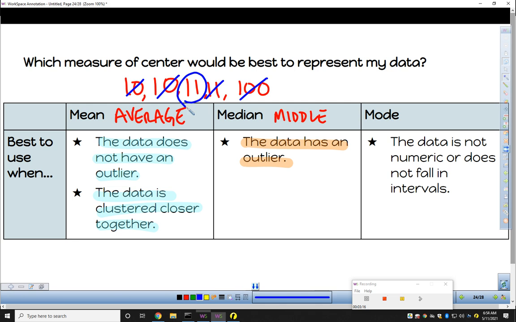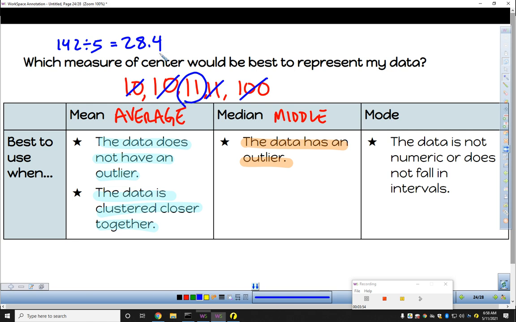Whereas if we found the mean of these numbers, 10 plus 10 is 20, plus 22 is 42, so we have 142 divided by 5. If anybody wants to figure that out, it gives us an average age in this room of 28.4. Because there is an outlier, it pulls all of your ages up when we talk about the average.